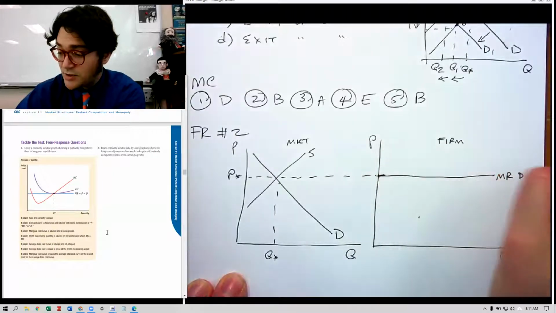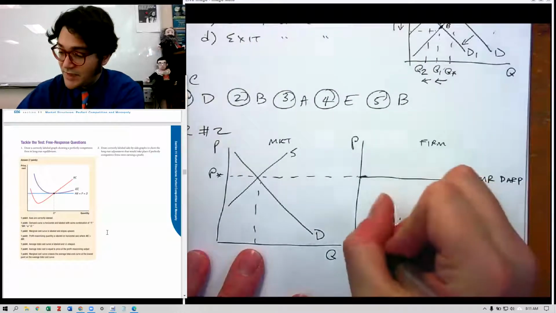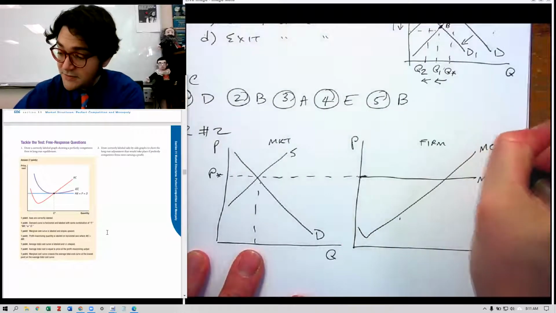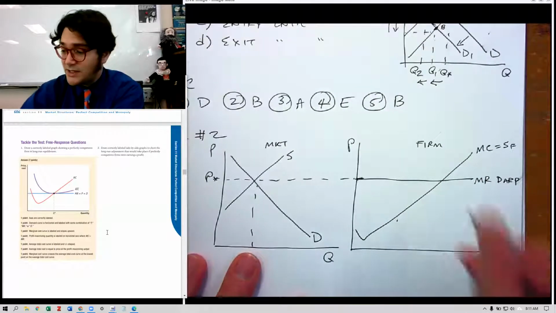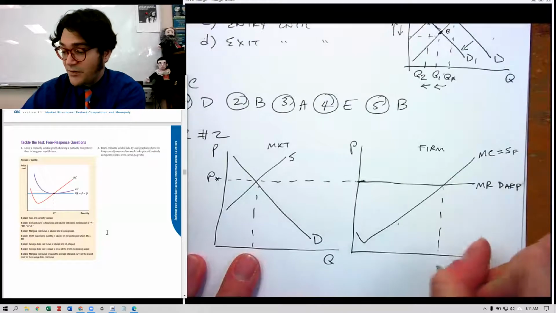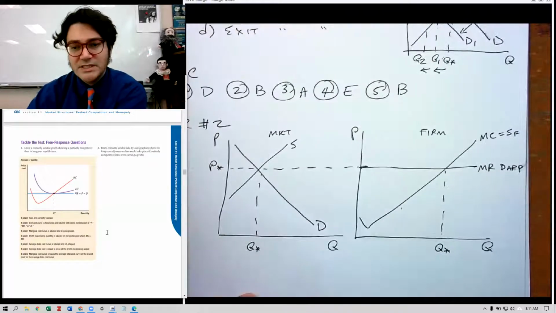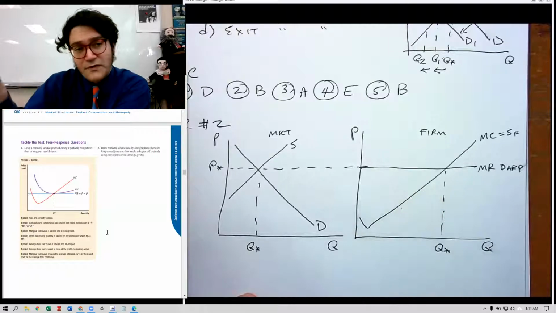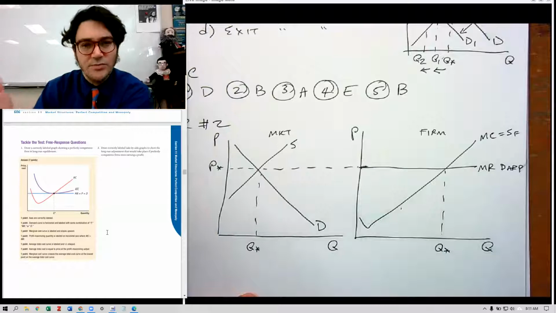And we've got Mr. DARP over here. And then we've got a marginal cost curve. That's the firm's supply curve. And we were told explicitly that this firm, I'm just doing that's the quantity, MR equals MC. This firm is earning a profit, and all the firms have identical cost structures. That's kind of one of the assumptions we'll make with this, just to keep it simple.